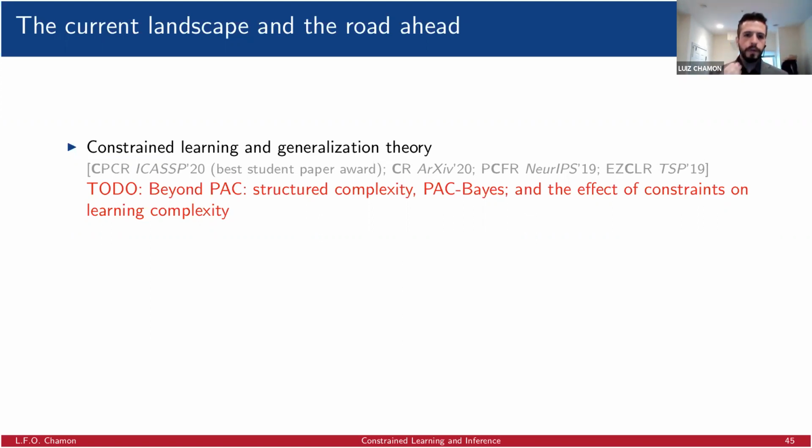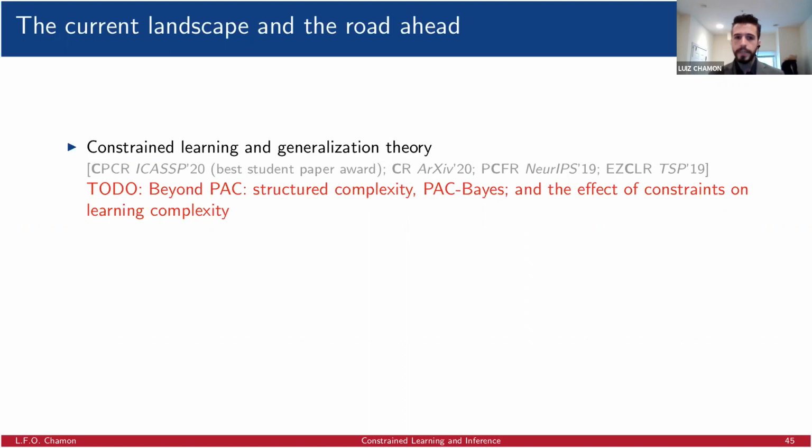Things that we can do now is to go beyond PAC. PAC is a very simple learning model to account for structured complexity, and there are other forms of learning, and how they affect, especially, the question of dual learning. And we should also go the other way. So far, we have studied a lot how the complexity of the class of the learning task affects the feasibility and the requirements, but we can also look at it the other way.